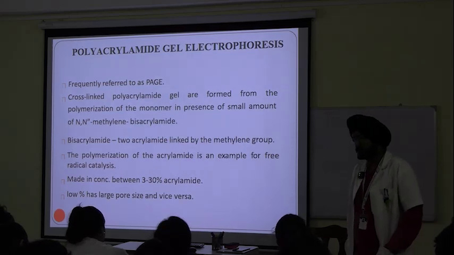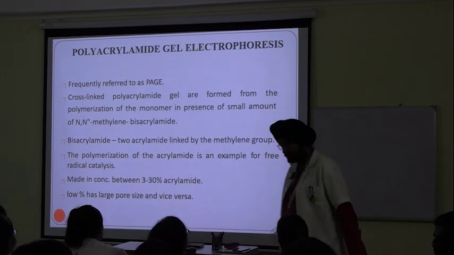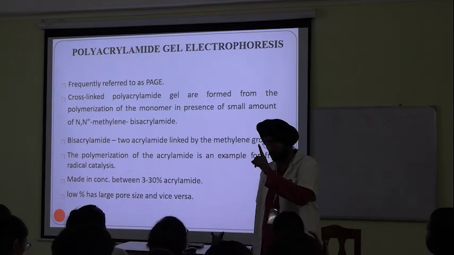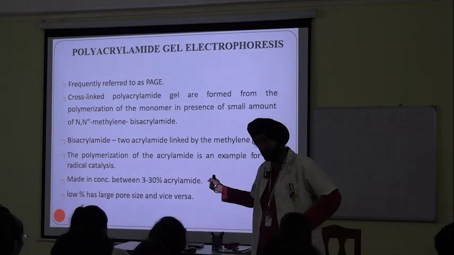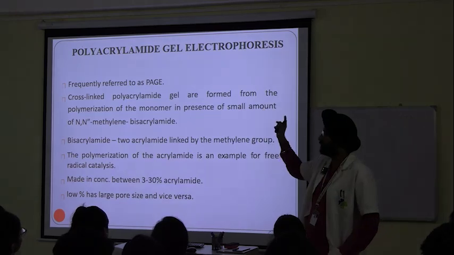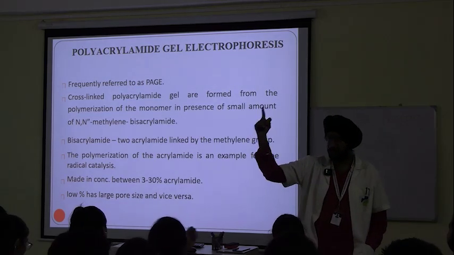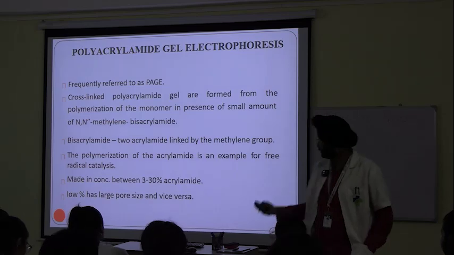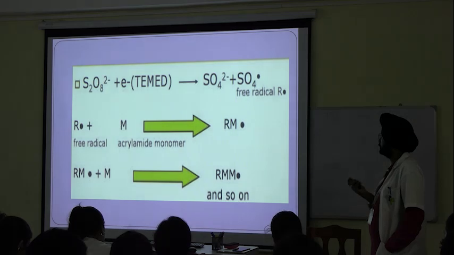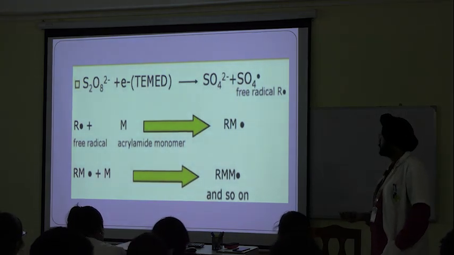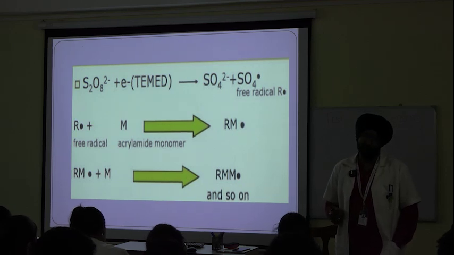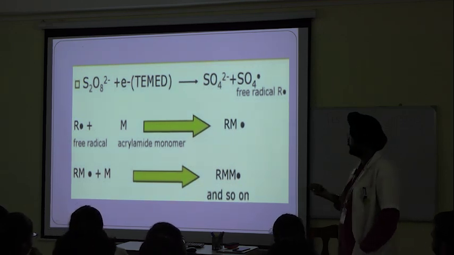Previously, what was the concentration level in gel electrophoresis? What concentration were we using? 1% and 3%. Here we are using more. So what is the first difference between gel electrophoresis and PAGE? Concentration. Okay? Only this point is relevant. This is the reaction. I have given it here just to tell you that the gel is formed by a free radical mechanism. Nothing important.